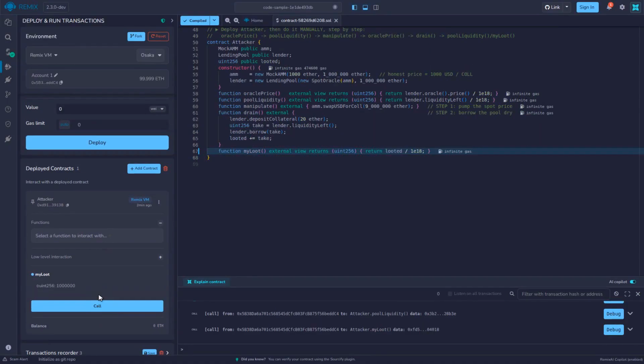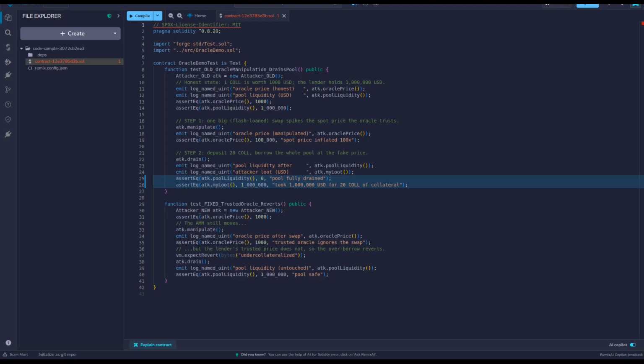So what did they walk away with? We click my loot and it reads $1 million. 20 units of collateral, honestly worth 20,000, borrowed $1 million and never came back. The lender is left holding a loan it can never recover. We did all that by hand.